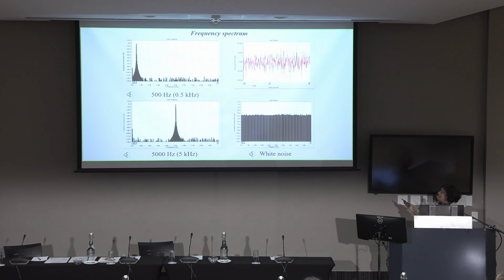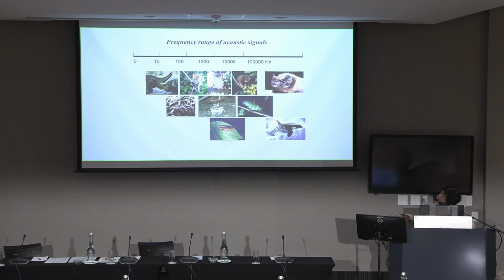The sort of opposite of that, if you can think about it, is white noise. White noise looks a mess in an oscillogram, and is basically defined as having equal amounts of energy across all the frequencies. And you can hear it too. That's white noise. Do animals make sounds like that? Yes, there are animals that produce them. Again, crickets produce them.